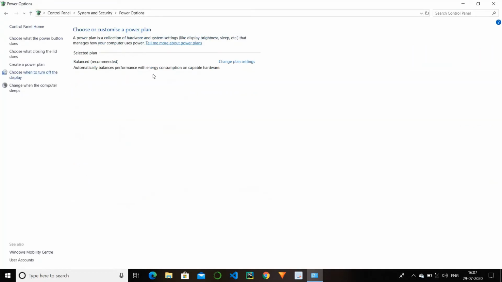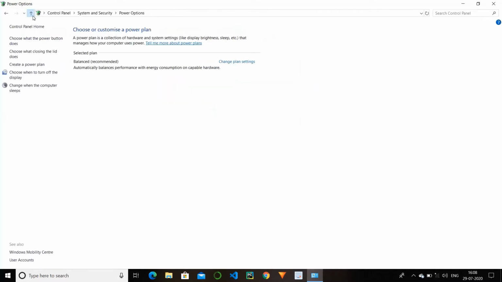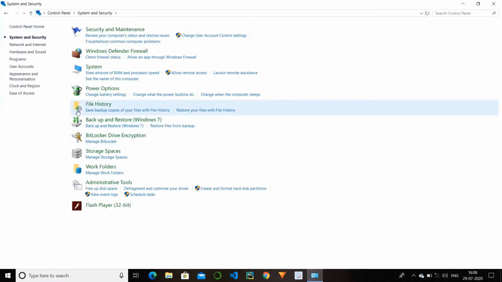So next we have power options. In these options we can change the power setting of a laptop or computer. In case my setting is on balanced, which is the recommended setting, which you also might opt for, and you can also change the settings to different ones, and you can change the sleep time of your laptop or computer and different options. And next we have file history. It is of no use.